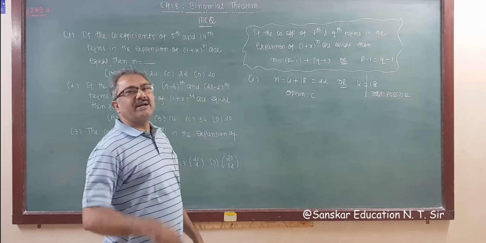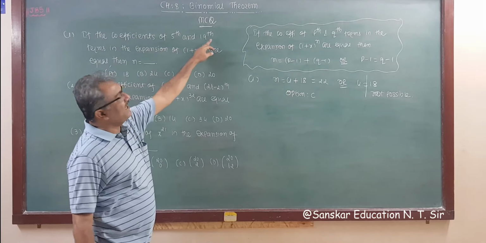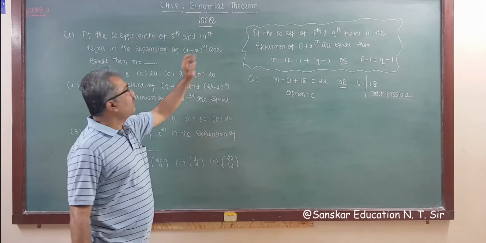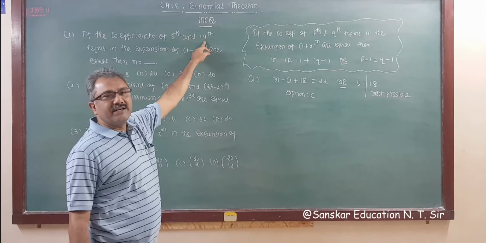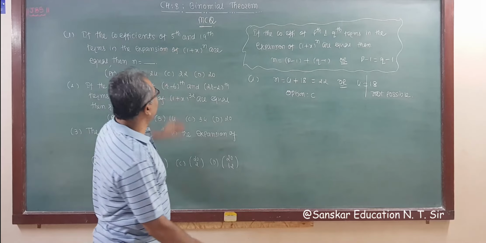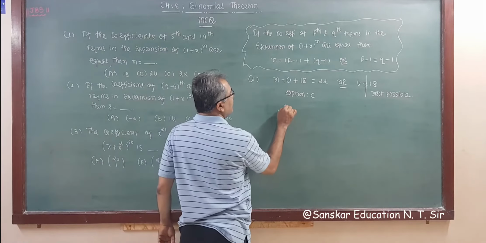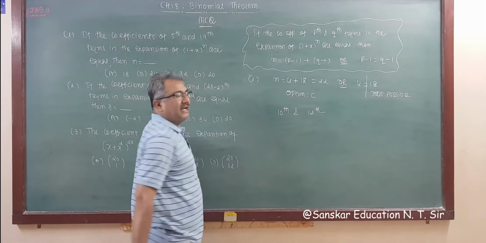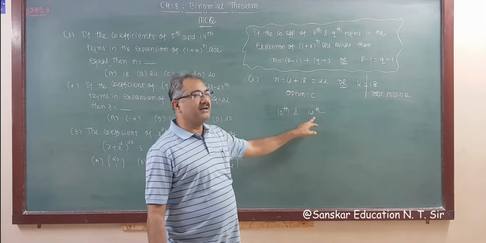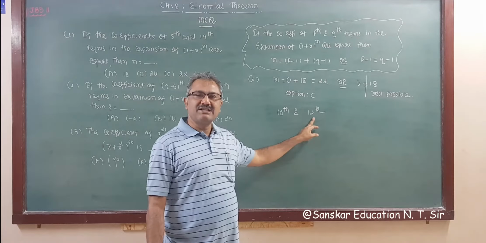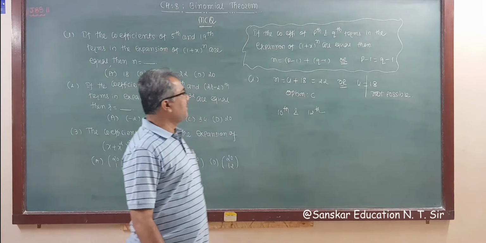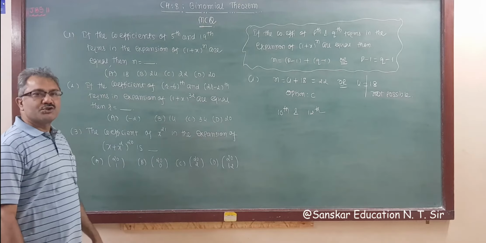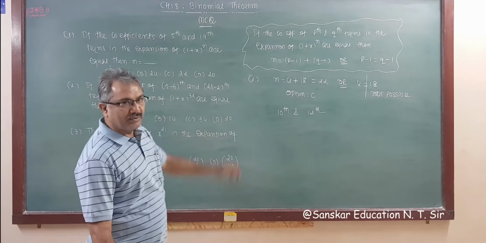So without writing anything, if the 5th and 19th terms' coefficients are equal, then 4 plus 18, 22 is your answer. Suppose it is given that the 10th term and 12th term are equal, then what is n? 9 plus 11 is 20, so the answer is 20, right? Like that you have to solve the questions using this formula.